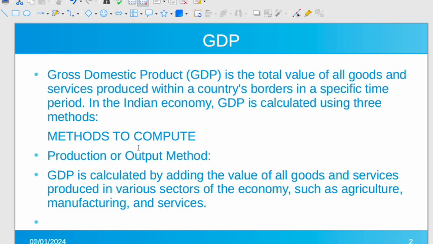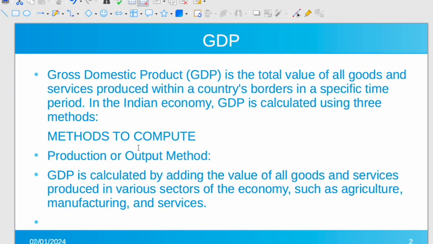If you are producing bread, the amount of atta or maida used to produce the bread should not be measured while calculating the GDP, because there will be double counting. Once you calculate the intermediate good, that value is added again while calculating the final good. To eliminate this, we only take final goods and services.